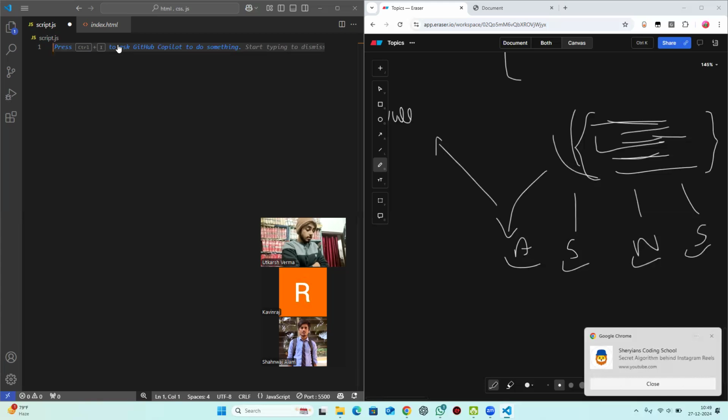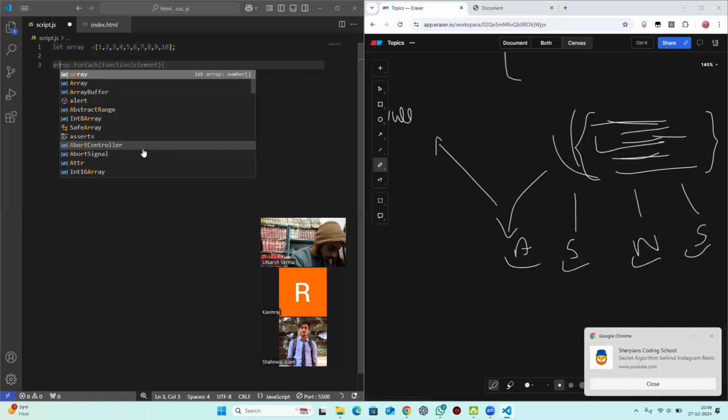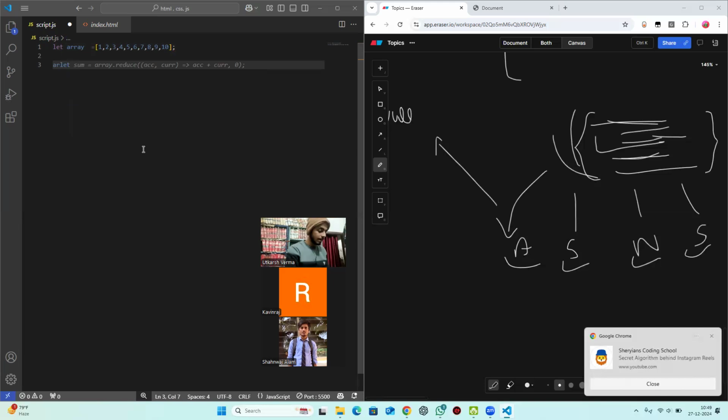Yes, both of them. When you write dot map, it returns you an array with the elements inside. But when you use dot forEach, it does not return you anything. For example, this is not a topic of the video, but anyways, if you ask this question, let me explain. For example, we have created an array 1, 2, 3, 4 up to 10. Wait, yes.